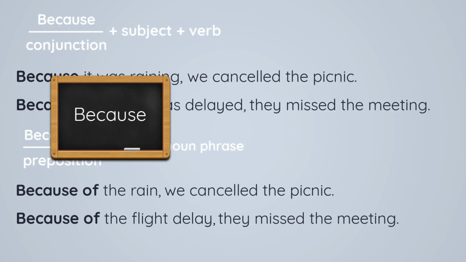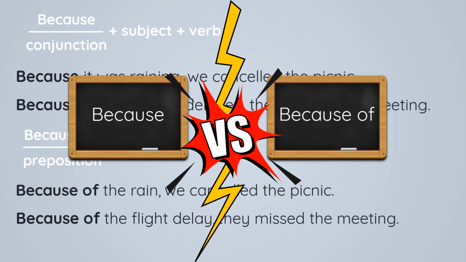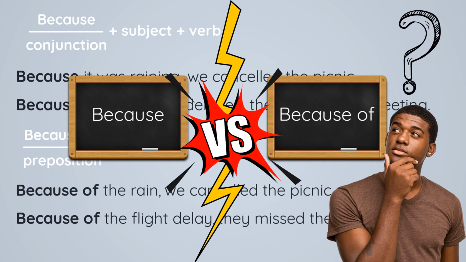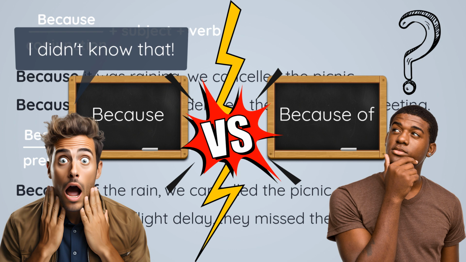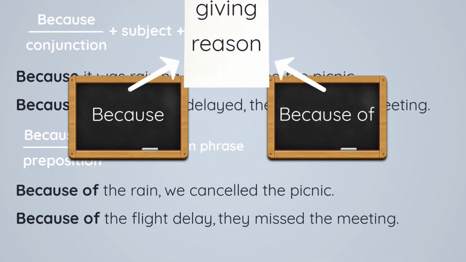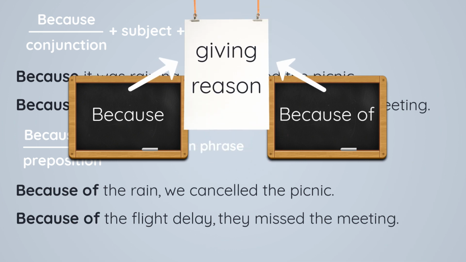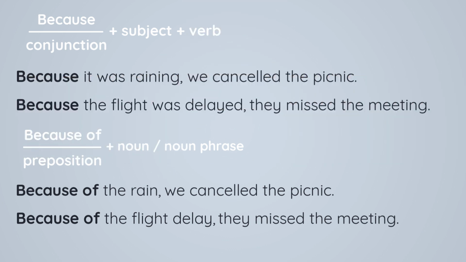Do you mix up the words because and because of? It's possible that you do and you know it. And it's possible that you do mix them, but you don't know it. So let's find out in this lesson. Now, both of these terms are used to give reasons, but grammatically in English, they're actually used very differently. So let's understand this difference in this lesson.